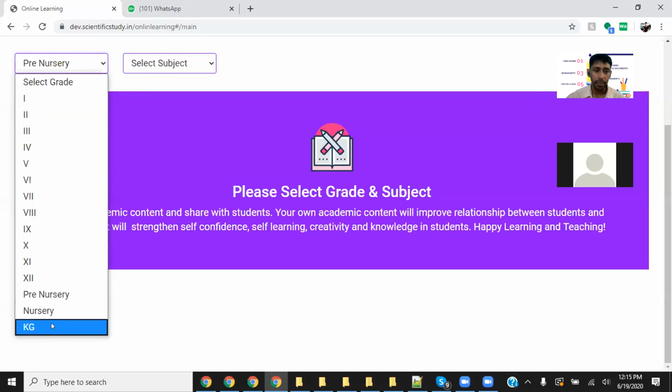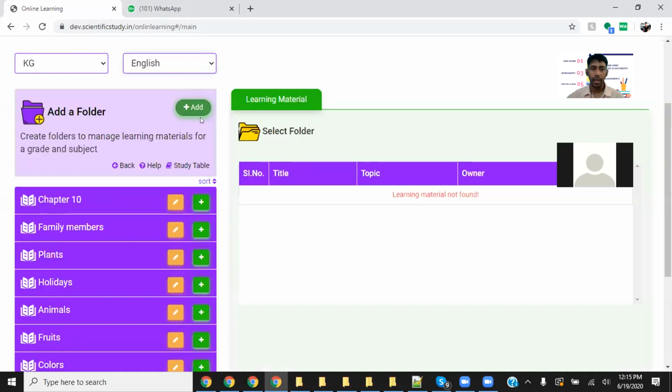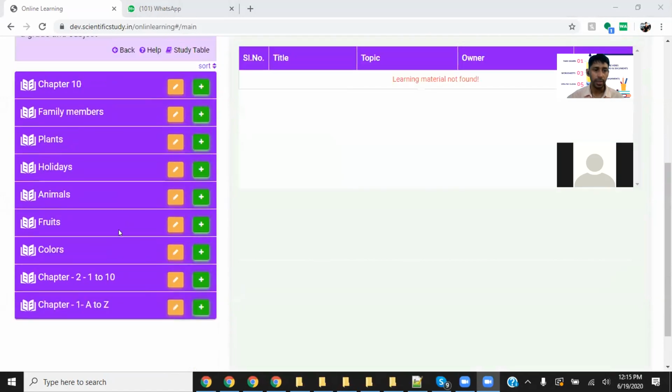So I'm taking the example of KG. Here is the subject English. For the English subject, how many chapters do you have? We have these many chapters, and these chapters will be created by you. We do not provide any platform. You have to develop the content. So we have these many chapters: chapter 1, chapter 2, chapter 3, however you want to do.